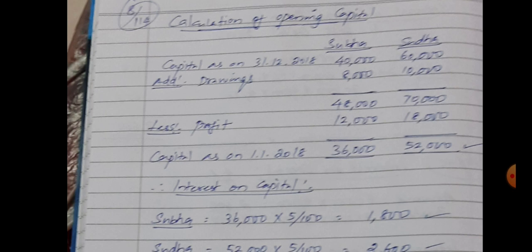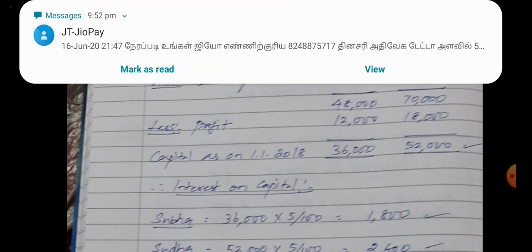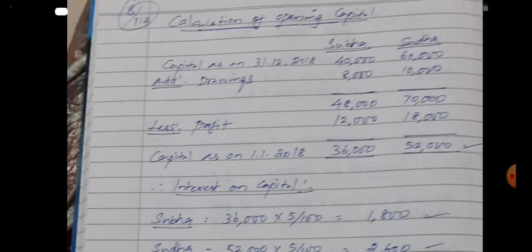So the balance sheet is given as at the end date. Capital accounts of Subha and Sudha, then current liabilities, fixed assets, current assets. Then drawings of Subha and Sudha during the year were 8,000 and 10,000 respectively. Profit earned during the year was 30,000. In this balance sheet, the capital account shows only the closing capital.